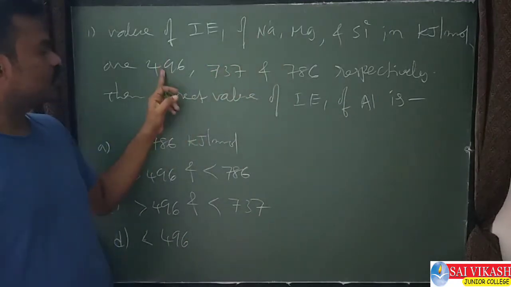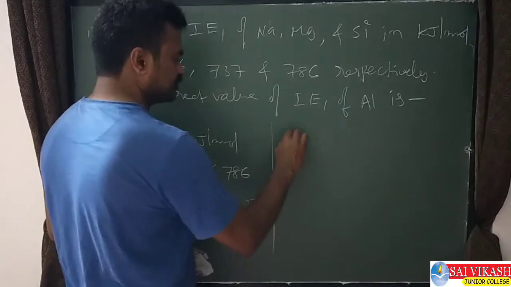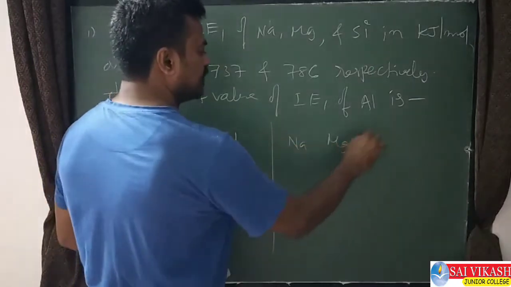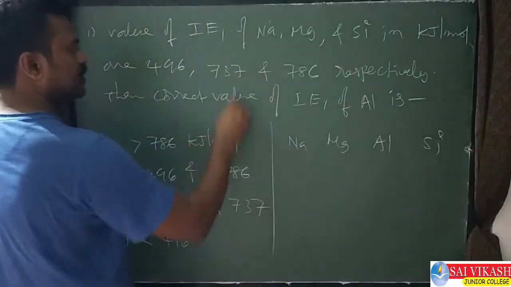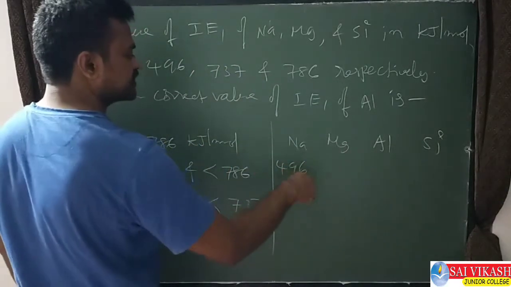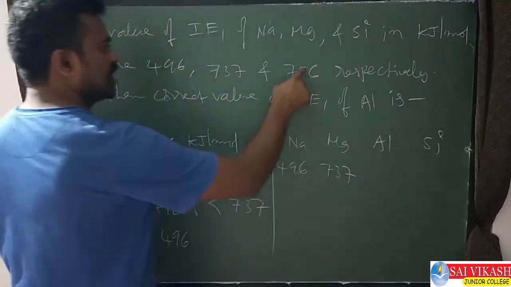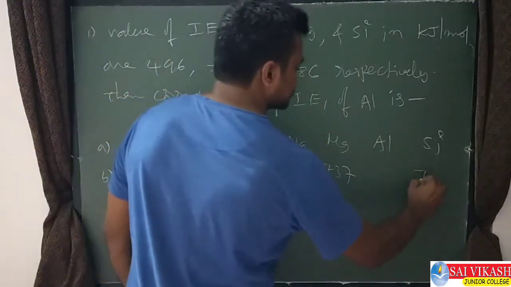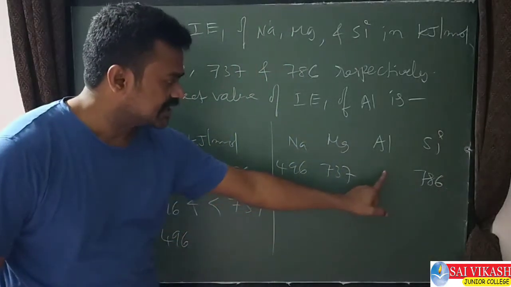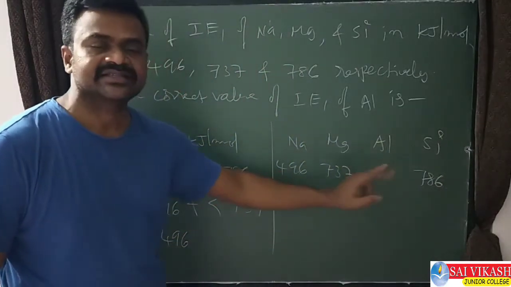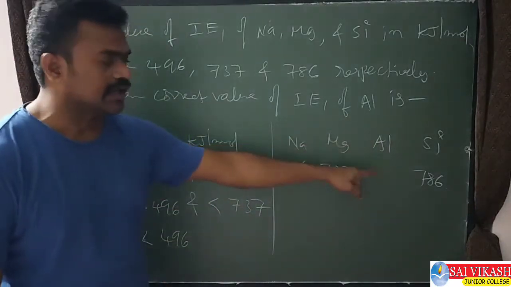The sodium value is 496. Magnesium value, see I am writing here. Sodium, magnesium, aluminum, silicon. See, the sodium value is given as 496. The magnesium value is given as 737. And the silicon value is given as 786. Means this value is how much? We need to guess this value. That is the question. The IE1 value of aluminum is how much?